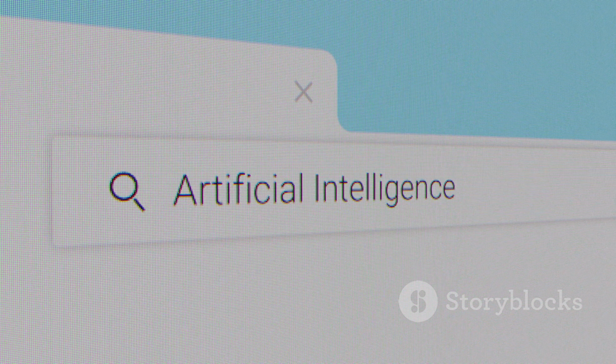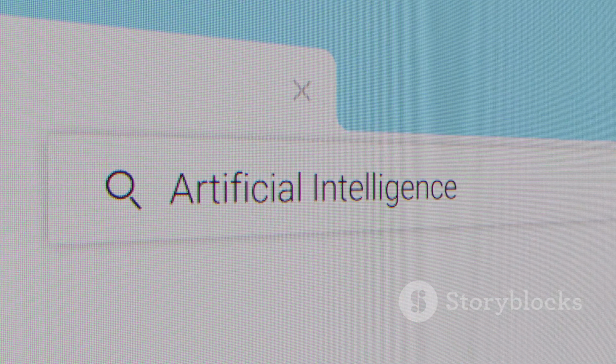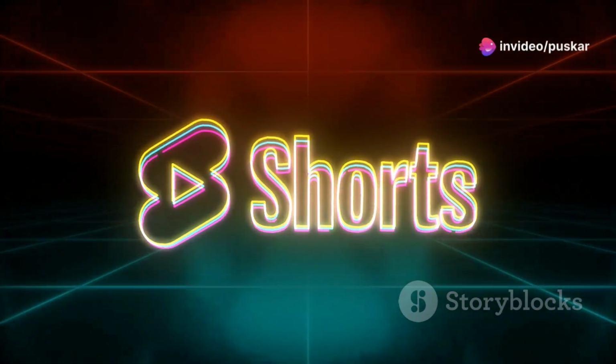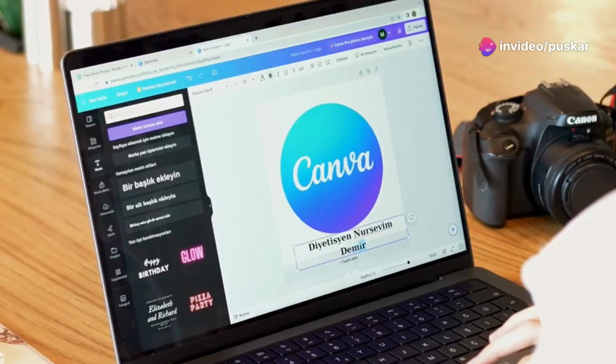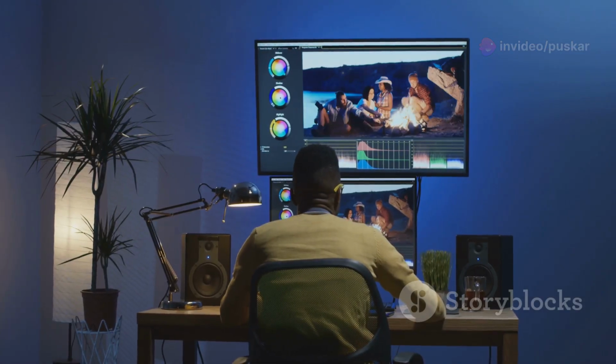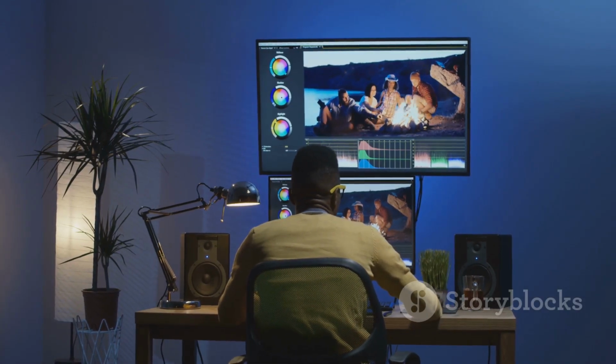Now what we're going to do here is click the search bar in the middle here and type in YouTube Shorts, and we're going to select the YouTube Shorts template here. And then we are going to go ahead and select Create Blank Template. And this is going to give us a brand new template ready to use.